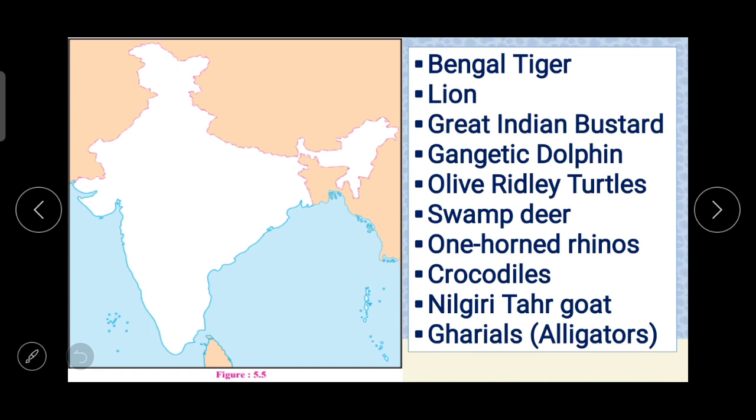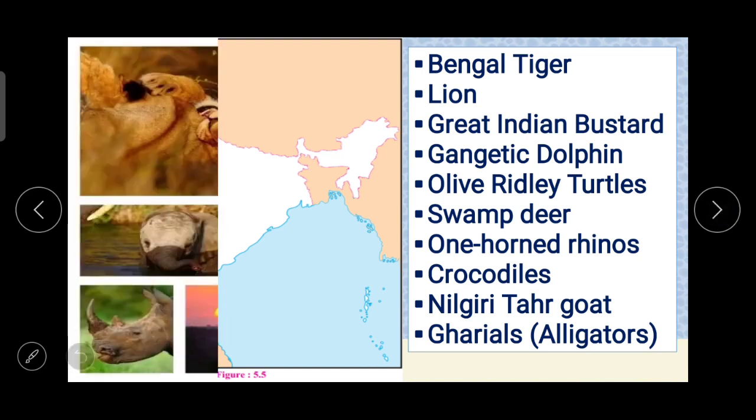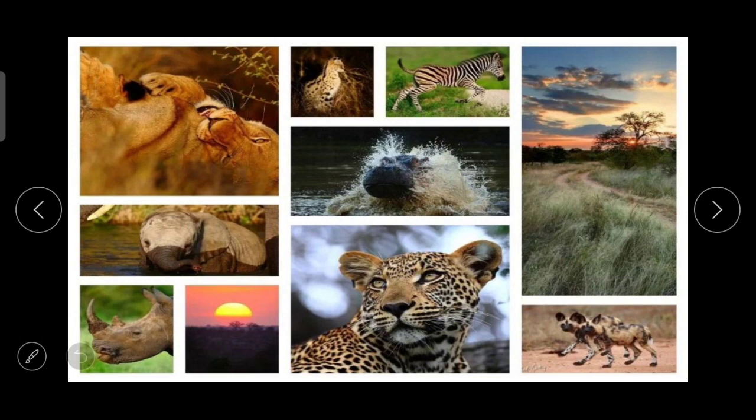So what you have to do, you have to put the Bengal tiger on its place, where they are found, then lion, great Indian bustard, Gangetic dolphin, olive ridley turtles, swamp deer, one-horned rhinos, then next to that crocodiles, Nilgiri goat, and gharials and alligators. All these animals which are given here, you have to place in their locations with the help of signs and symbols. For that you can take the help of the map which is given in figure 5.4.